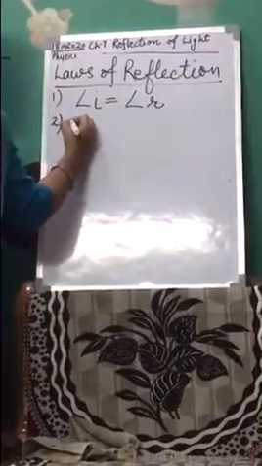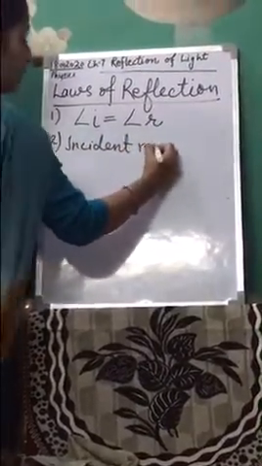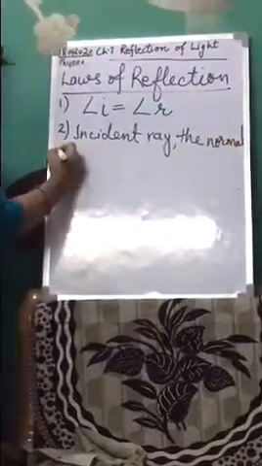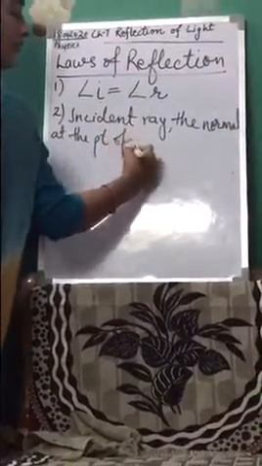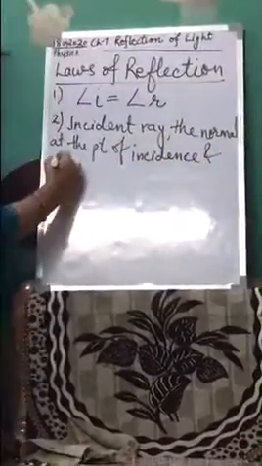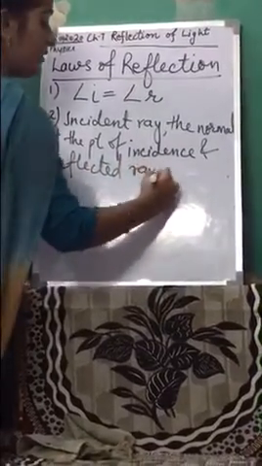Secondly, the incident ray, I hope everyone understood what an incident ray is, the normal at the point of incidence and the reflected ray all lie in the same plane.